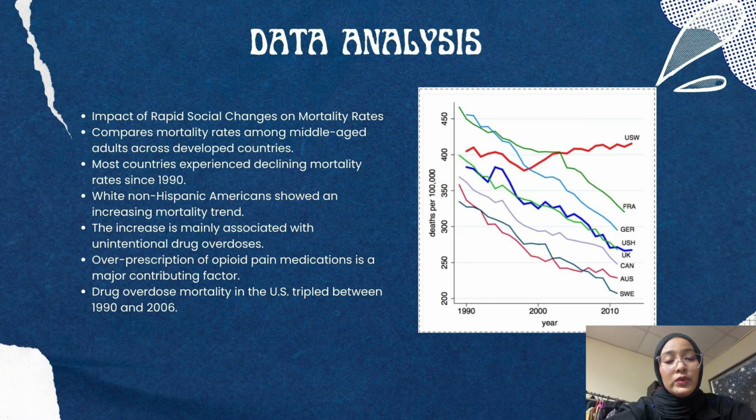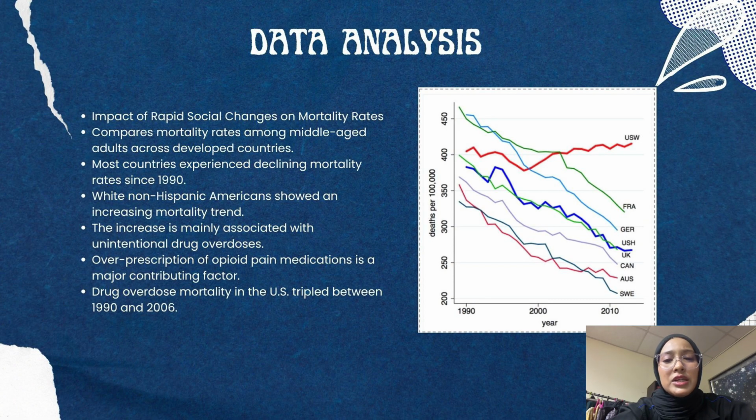This indicates continuous improvement in healthcare, living conditions, and disease prevention. However, the United States shows a very different trend. The red line representing white non-Hispanic Americans remains high and even increased after the late 1990s, while other countries continue to improve. One of the main reasons for this increase is the epidemic of unintentional drug overdose, particularly involving prescription painkillers due to the widespread over-prescribing of these medications.